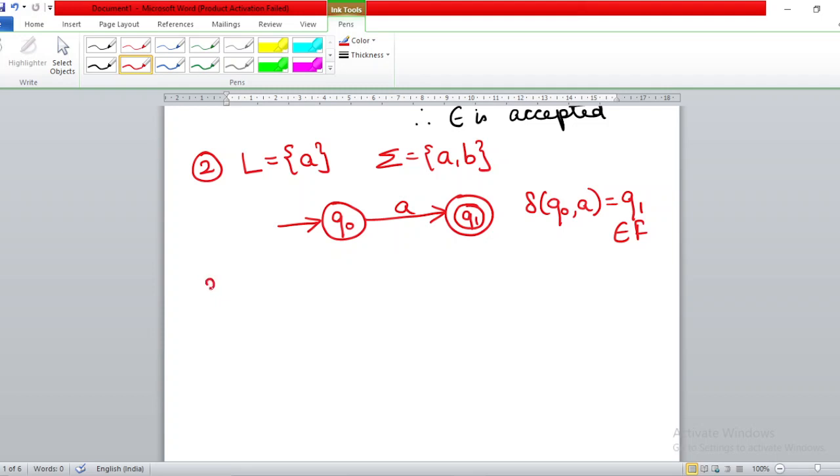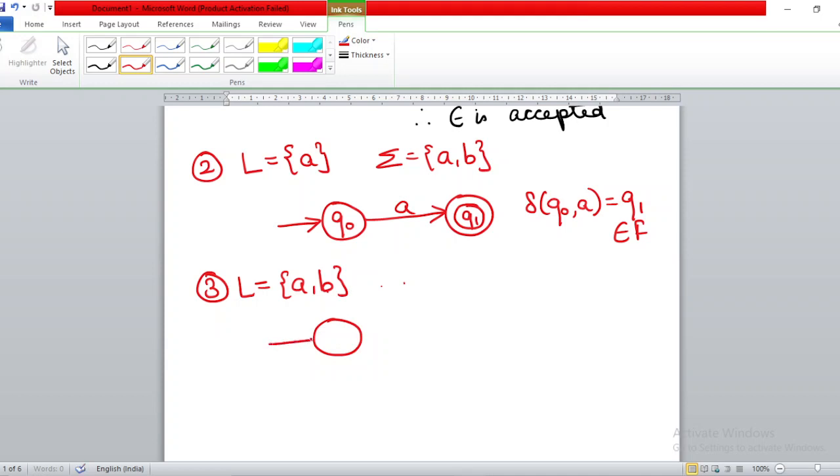Alright. Third question, L is equal to {a, b}. It means that this language accepts either the string a or the string b. That means from the initial state, if you give a, you should be able to reach the final state, and if you give b, you should be able to reach the final state.